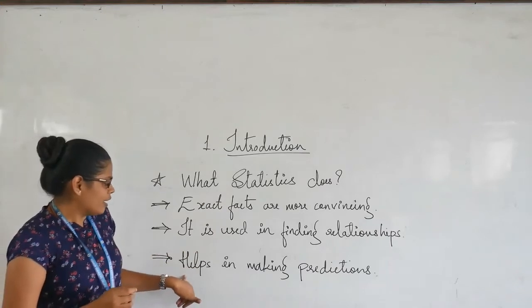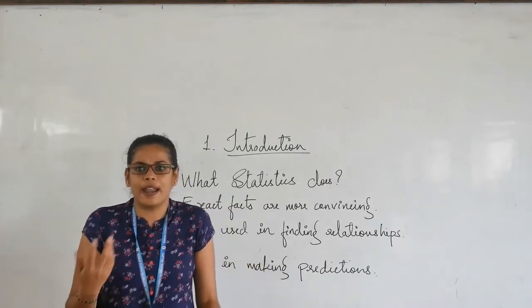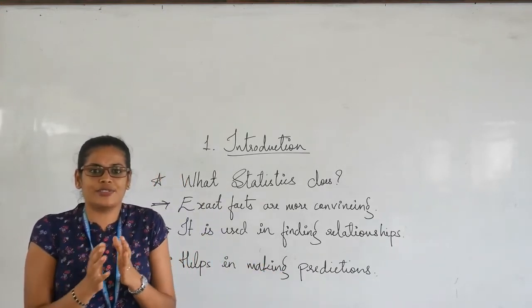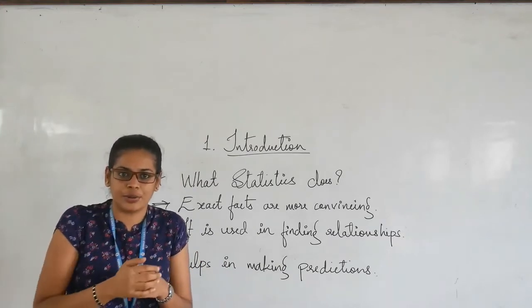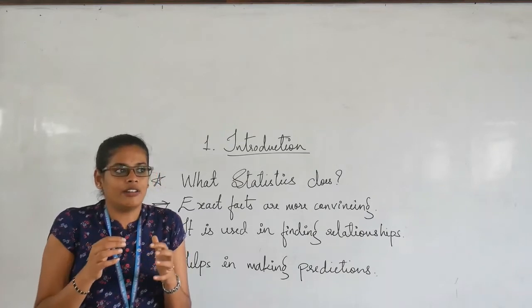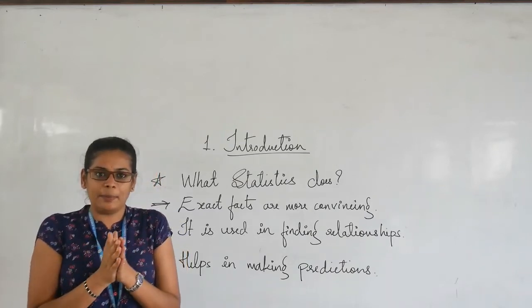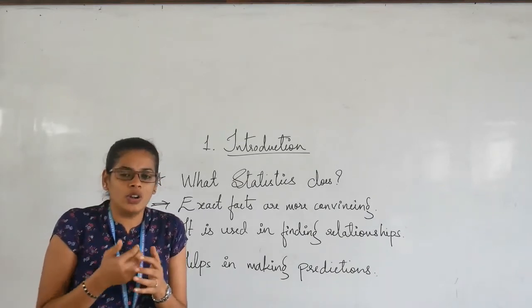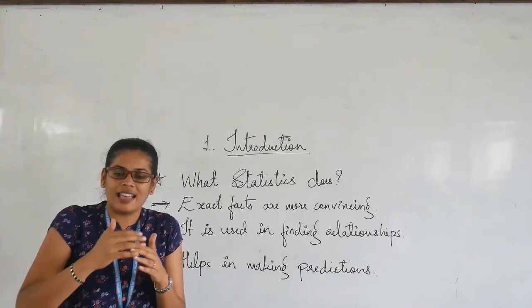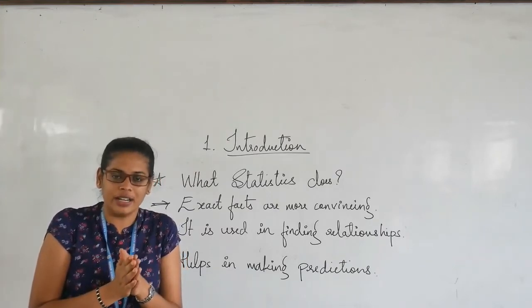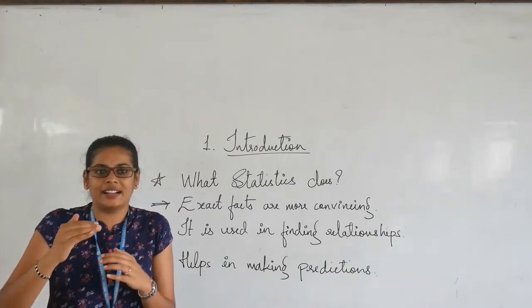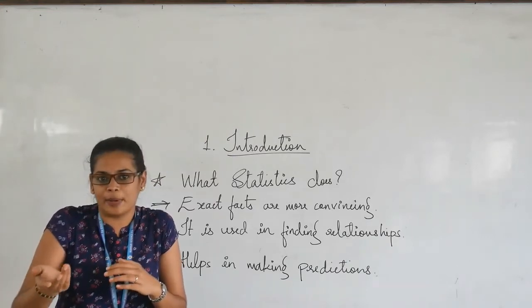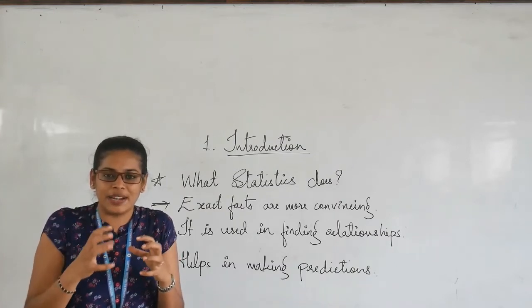Next, statistics helps us in making predictions, which we call future predictions. For example, the gold rate has now crossed 50,000. If you want to buy gold after November or December, you might make some predictions there.